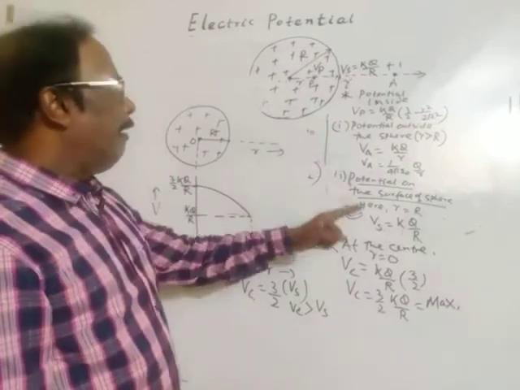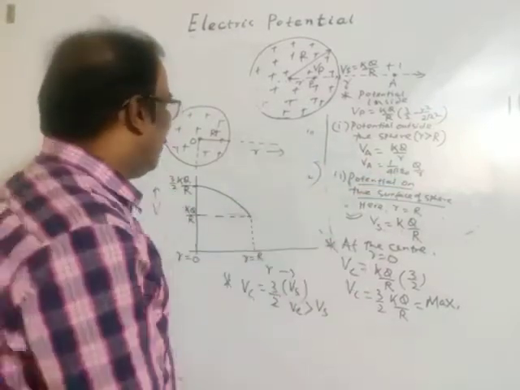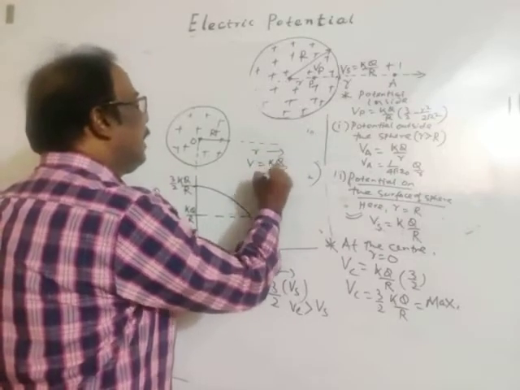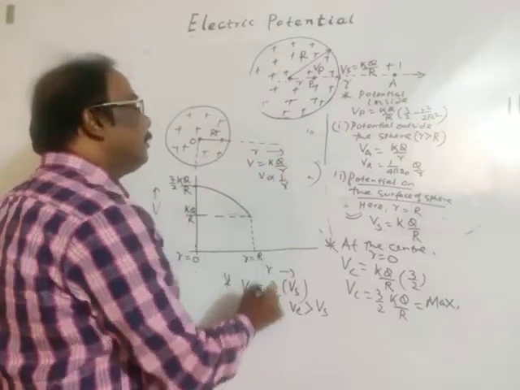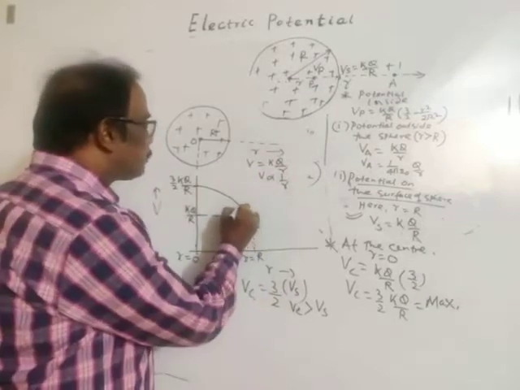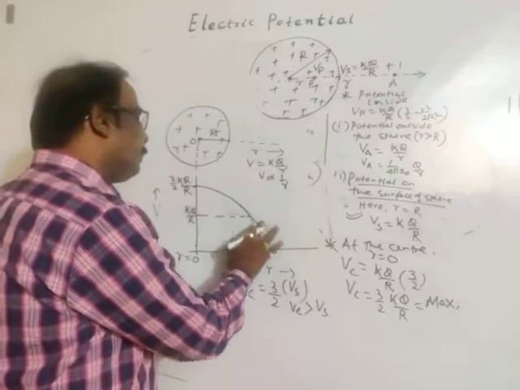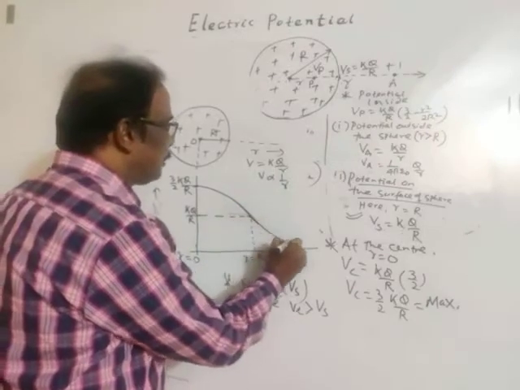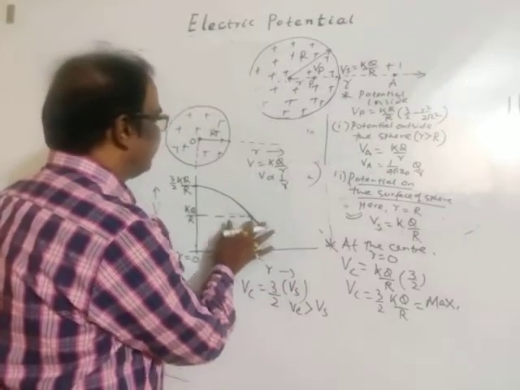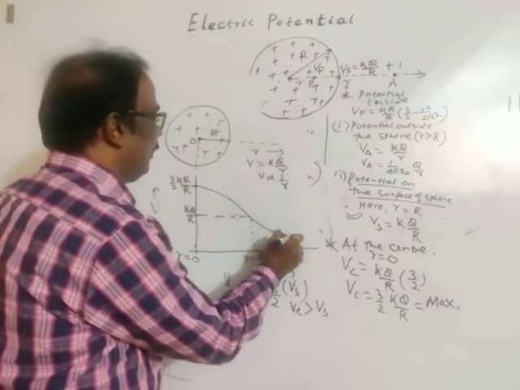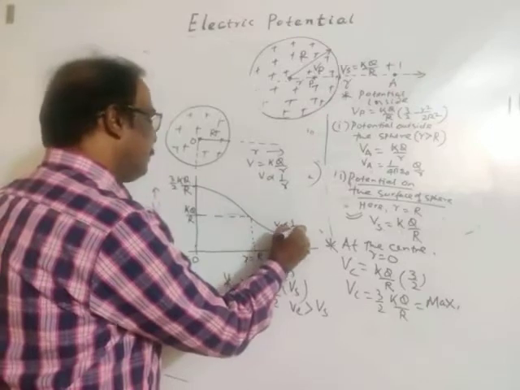Then, outside the surface, potential is KQ by r, which means potential is inversely proportional to distance. So from outside the surface, potential goes on decreasing. V is inversely proportional to r.